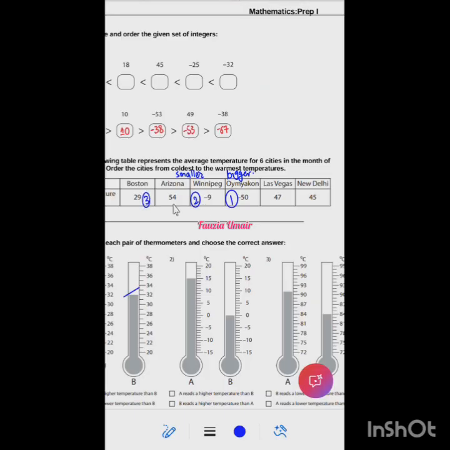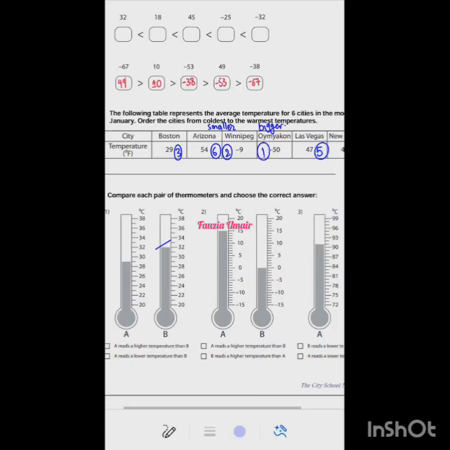Right. And then New Delhi. And then Las Vegas. And lastly Arizona. Very nice. So these kinds of questions can come in the paper, where scenarios are given.